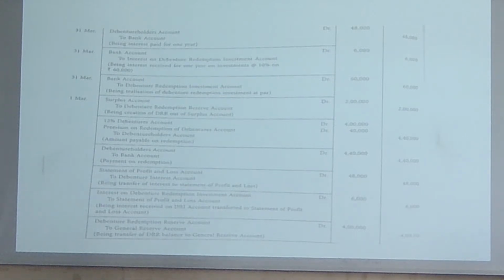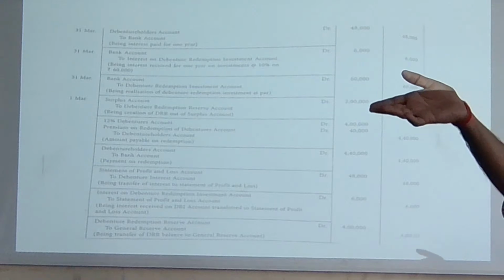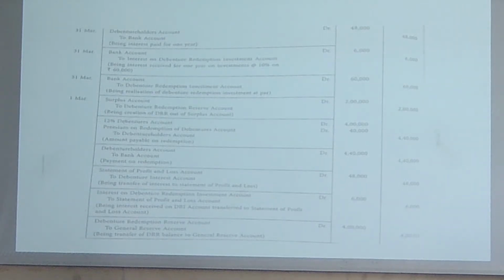Now let's talk about this. अब आपको क्या करना है, आपने जो इन्वेस्टमेंट की है, whatever invested you have, 4 लाख का 15% इन्वेस्टमेंट की थी. Now you are going to get the interest on that, and that interest you will get it here. Question में clearly mention है you will get the 10% interest on that. 4 lakh का 15% जो भी यहाँ पर था 60,000, 1 year investment that is 60,000. जो 60,000 invest किया था, 10% interest you are going to get it on that investment and that is your 6,000 rupees. Done.